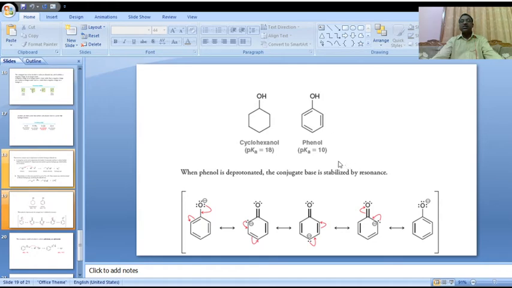This is the same as the first structure. These are the contributing resonance structures of phenoxide ion. Phenoxide ion gives more number of resonance structures because this particular conjugate base is more stable. Okay.